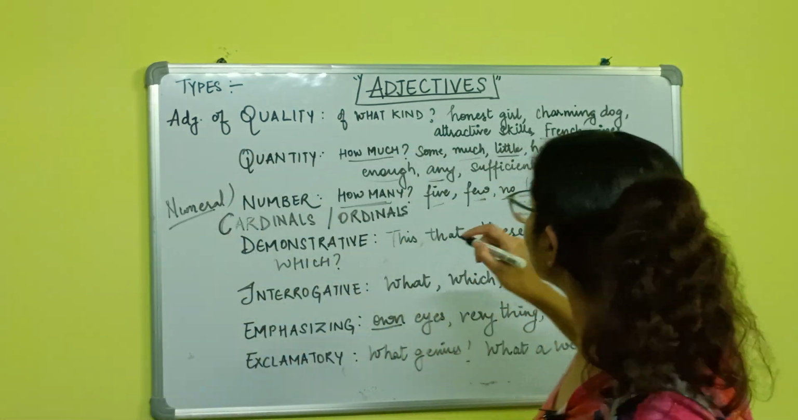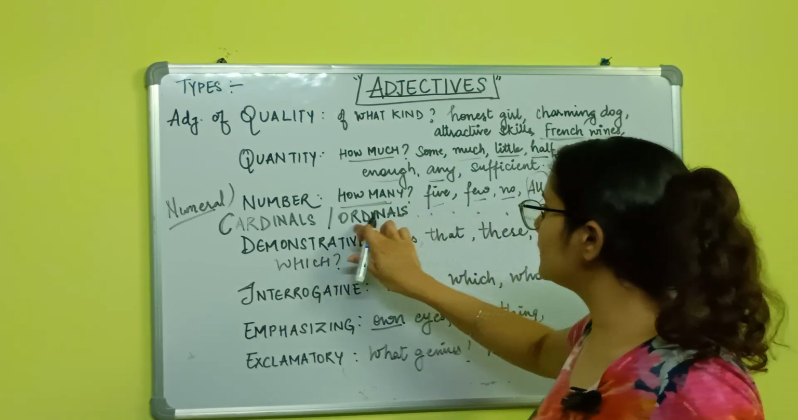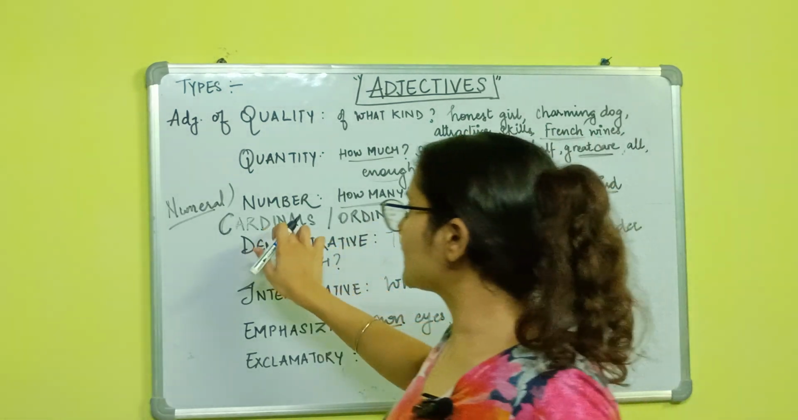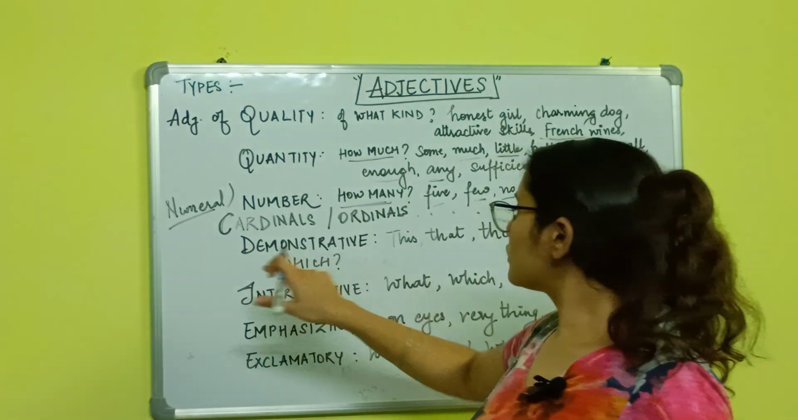So these are cardinals and ordinals. Again, first, second, third, fourth, fifth, these are going to be your ordinals, and then cardinals are like 1, 2, 3, 4, 5, right? So now we move on to another one.